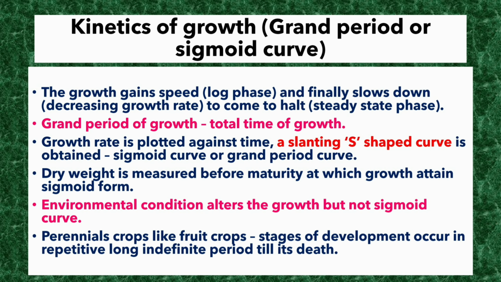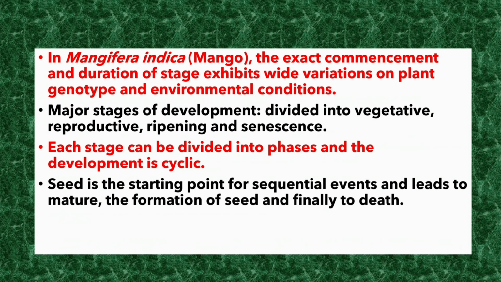In perennial crops like fruit crops, the stages of development occur in a repetitive, long, indefinite period till its death. For example, in Mangifera indica, mango, the exact commencement and duration of stages exhibit wide variation depending on plant genotype and environmental conditions. Major stages of development are divided into vegetative, reproductive, ripening and senescence. Each stage has been divided into phases and development is cyclic. Seed is the starting point for the sequential events and leads to maturity, formation of seed and finally to death.